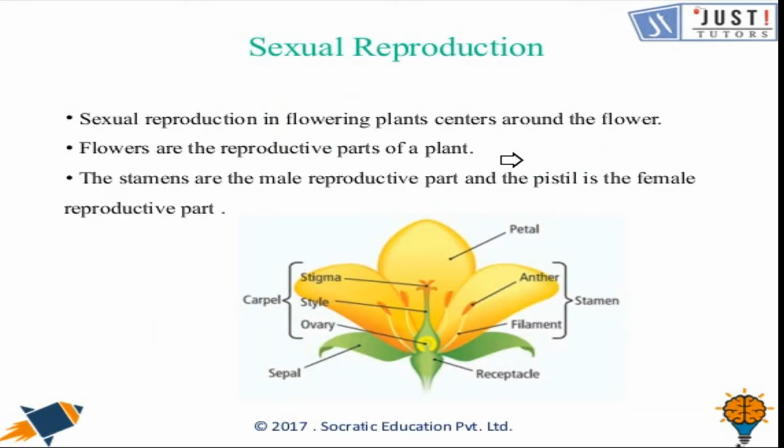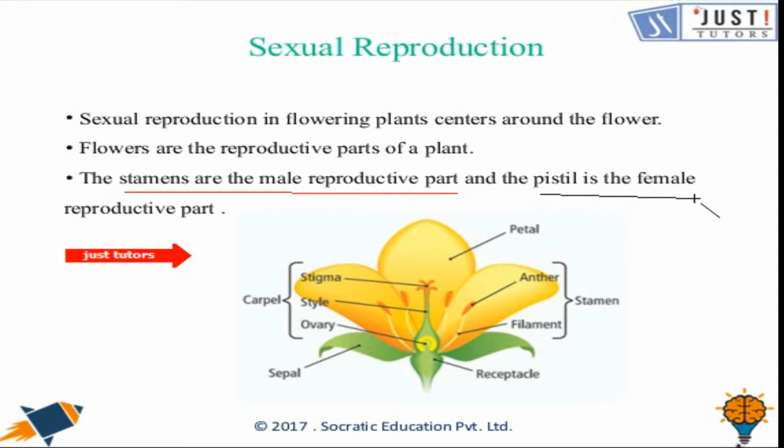Now, the next topic is sexual reproduction. Sexual reproduction in flowering plants centers around the flower. So basically sexual reproduction is all about reproduction in the flowers. Flowers are the reproductive parts of the plant that we are aware of. And the third point says the stamen is the male reproductive part. That's really important. The stamen, and the pistil is the female reproductive part.